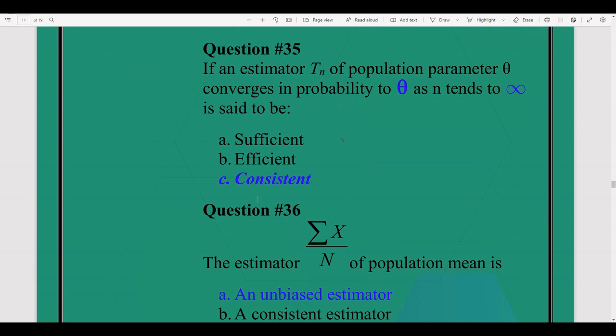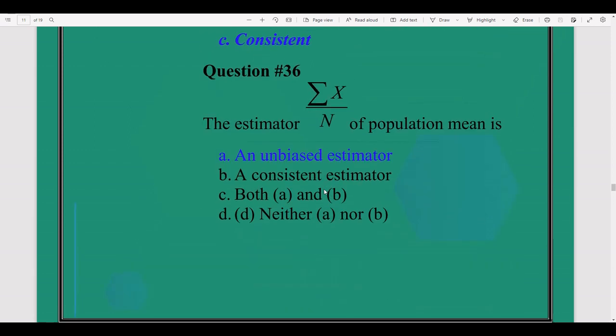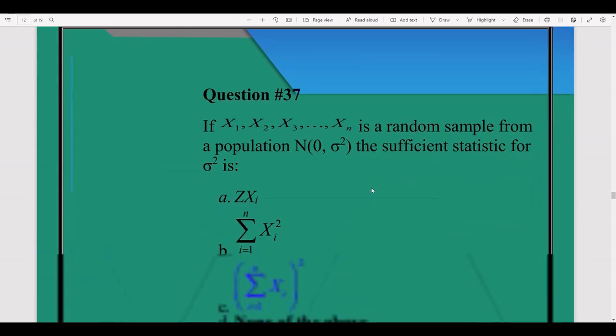If an estimator Tn of population parameter theta converges in probability to theta as n tends to infinity, it is said to be consistent. An estimator is said to be consistent if Tn of population parameter theta converges in probability to theta as n tends to infinity, so this is consistent. Question number 36. An estimator sum of x over n of population mean is an unbiased estimator.